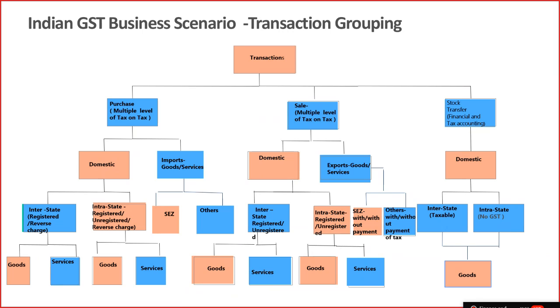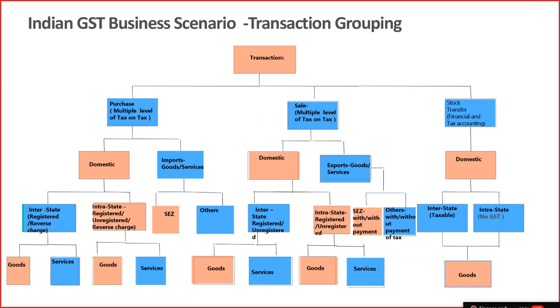On the sales side, we have an export scenario, a SEZ scenario, and a deemed export scenario. If you are selling to a SEZ customer, it will be treated similar to the export scenario, where the IGST will be calculated, because all SEZ transactions are interstate. But again, the government has provided an option with payment or without payment.